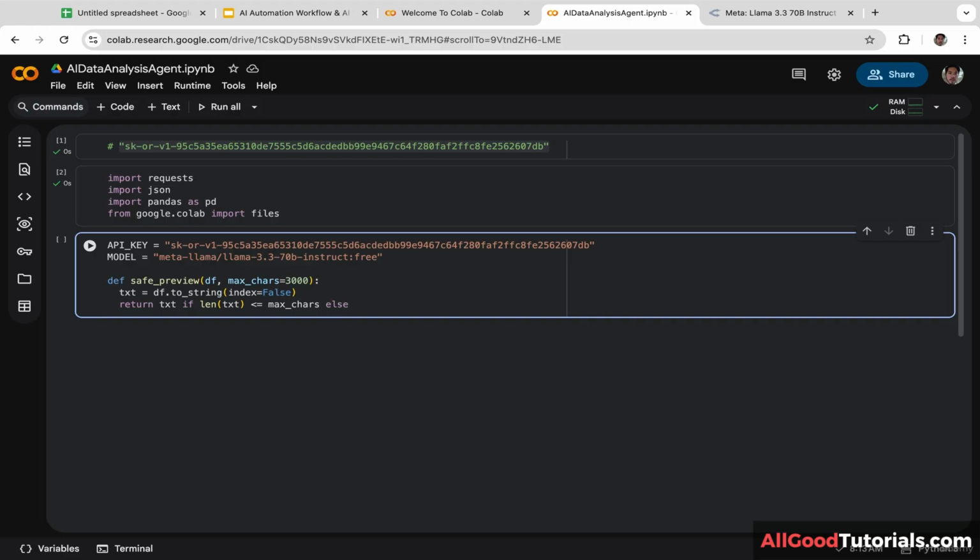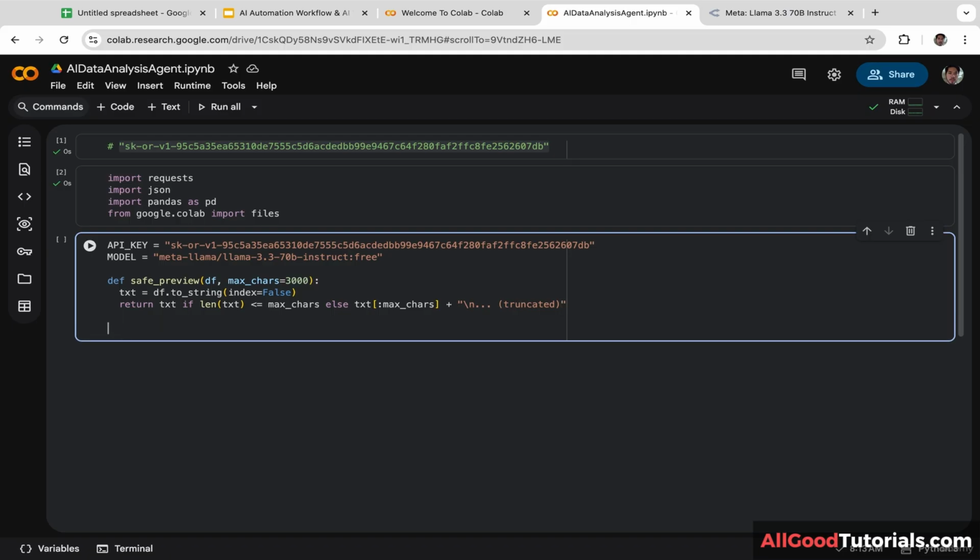Else txt, let's create a bracket and let's put max characters inside the bracket, plus "... truncated." Okay guys, we are done with this function.